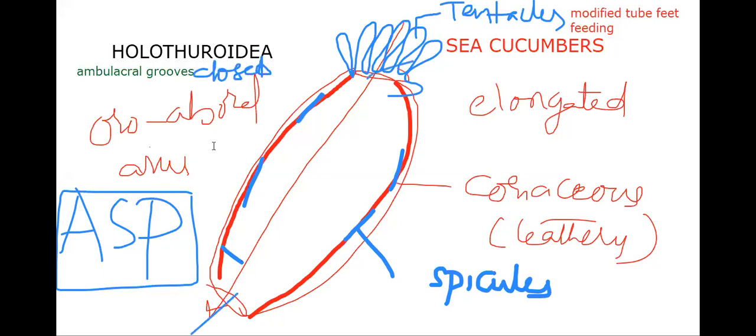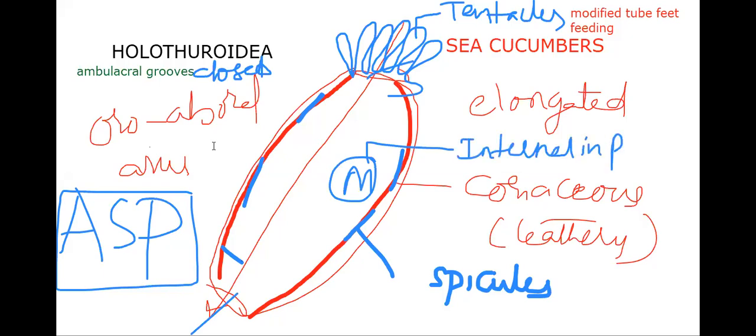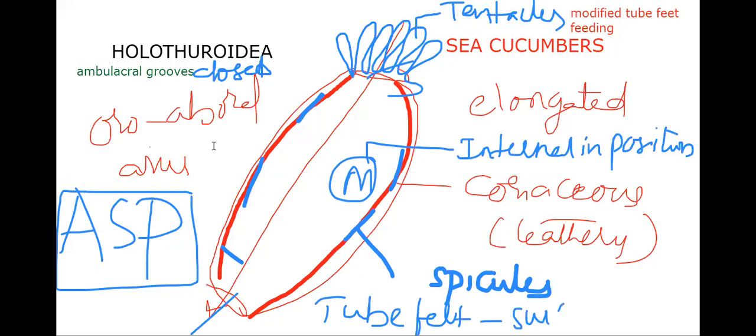Madreporite is internal in position. Tube feet are with suckers, and some tube feet are modified into tentacles, which are helpful for feeding.